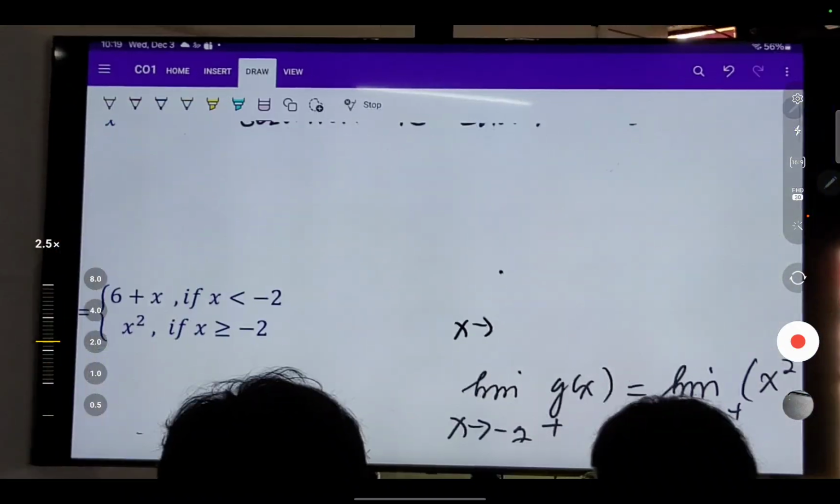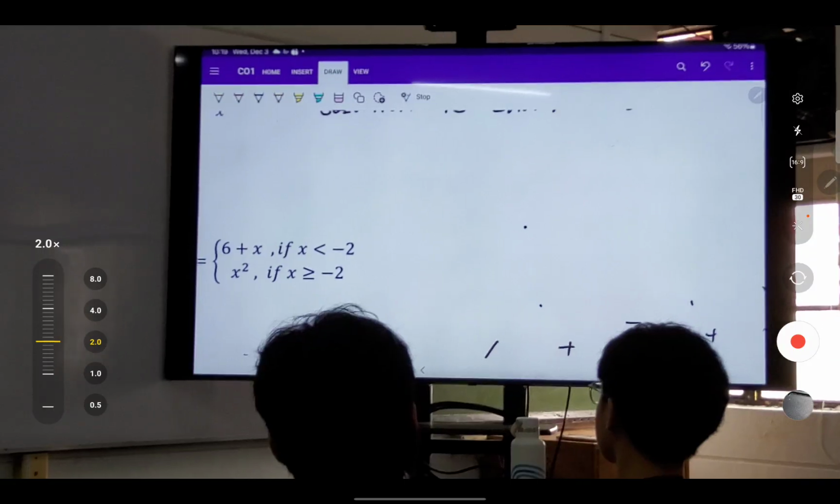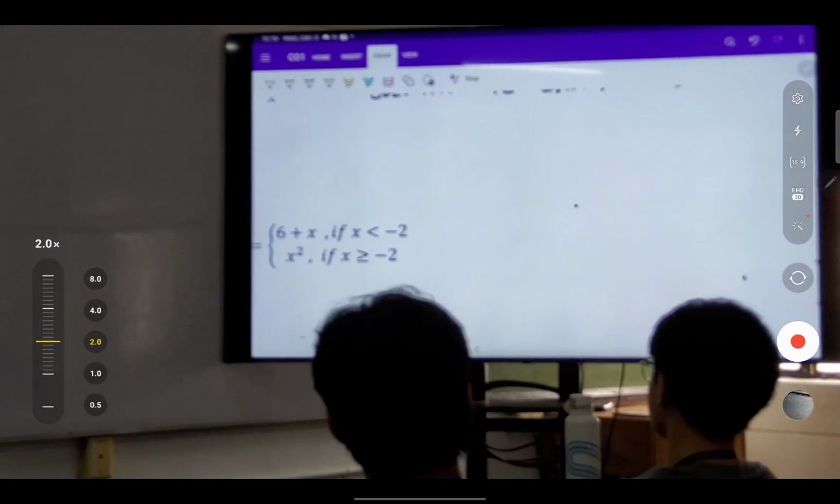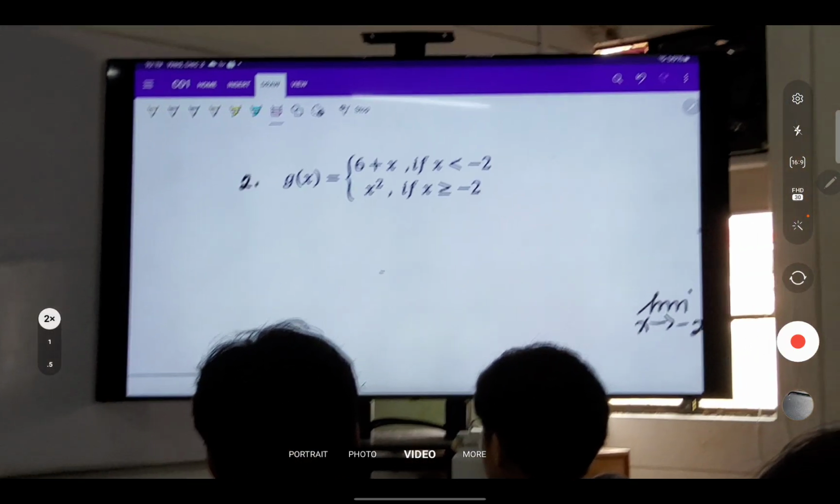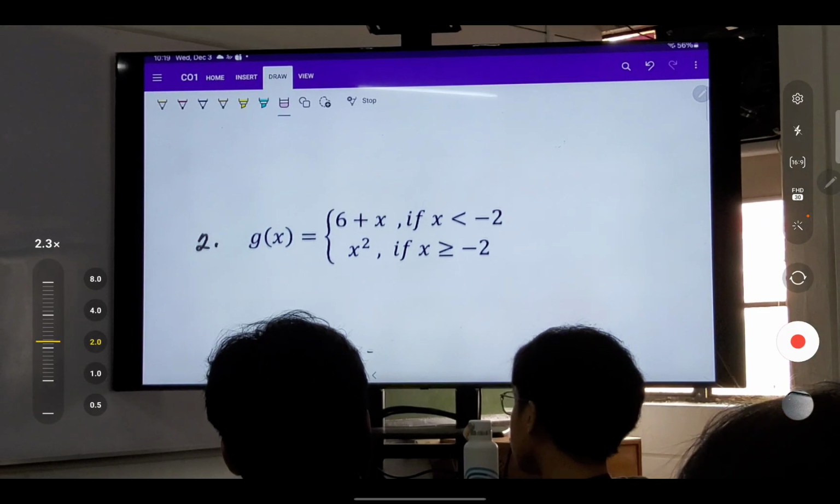So ito yung ano natin, we're asked to find, ito yung question. Find if the two-sided limit exists. Let's do that. Okay, so ito yung question.